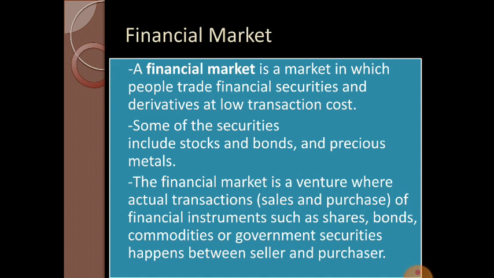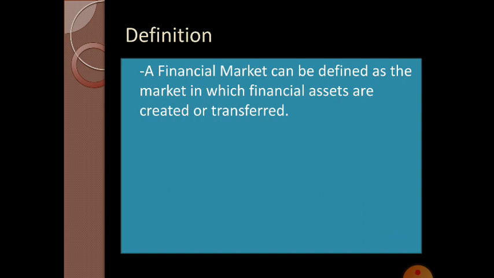Here the process of sales and purchase of different financial instruments such as shares, bonds, commodities, government securities takes place between the seller and buyer. Okay, here is a definition of financial market. Financial market can be defined as the market in which financial assets are created or transferred.